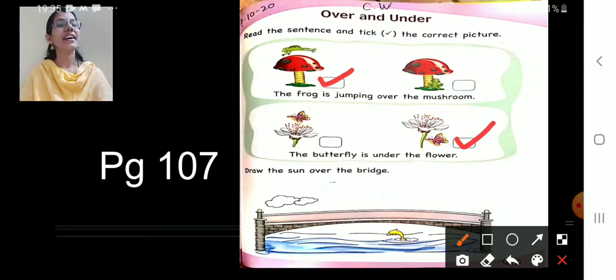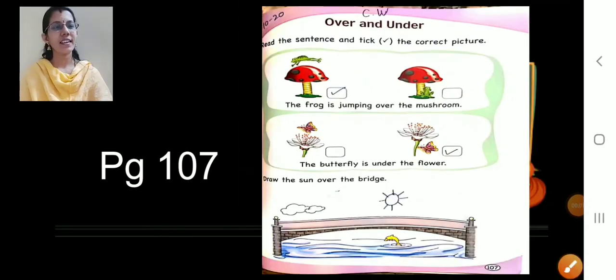Draw the sun over the bridge. What is that? Draw the sun over the bridge. What is there below first? Water. In that water which is jumping, water animals, remember? See? The sun.